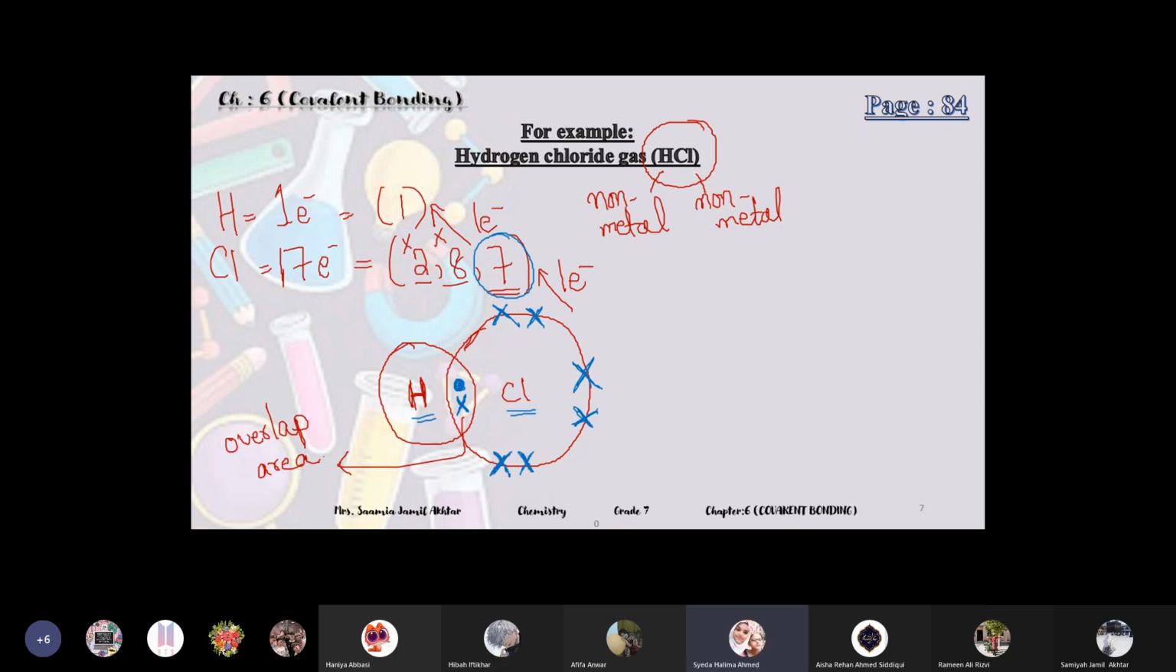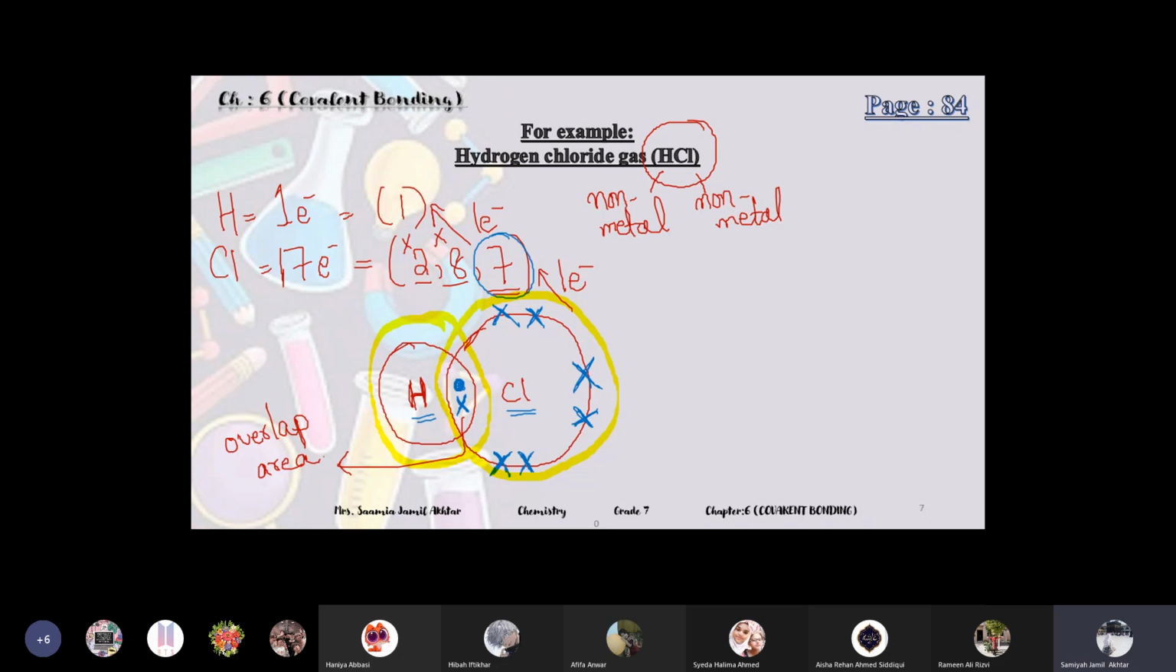So teacher, basically covalent bonding happens between only nonmetals? Yeah, between only nonmetals. Now see that hydrogen is complete with 2 electrons, and chlorine is also complete with 8 electrons, because 7 electrons were already present in chlorine and 1 electron of hydrogen was shared. So both of these elements are stable now.